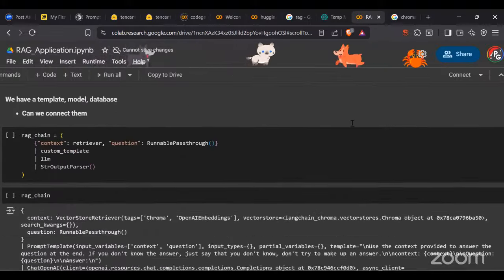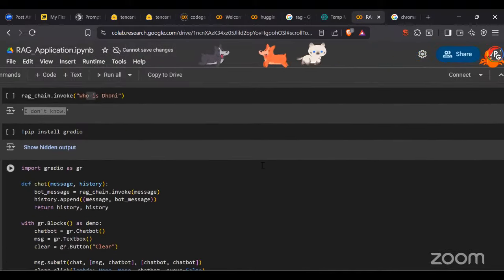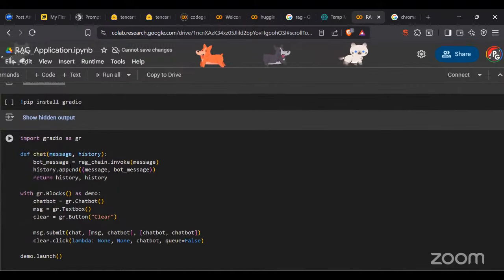Don't make up the answer. And that's what my model is also doing. You can visualize it and explain this model with the help of Gradio.